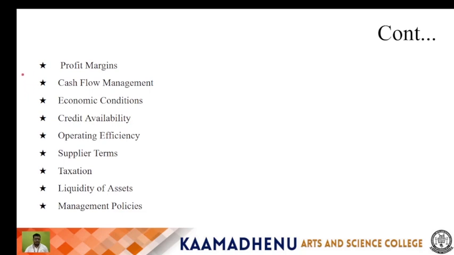The broader economic environment, including inflation, interest rates and economic growth, can influence working capital needs. In times of economic uncertainty, businesses may require more working capital as they prepare for slower sales or higher costs. Then the next one is supply terms and credit availability.